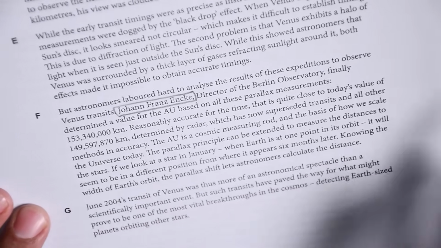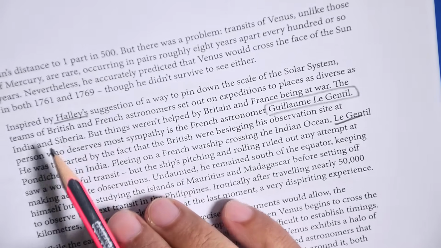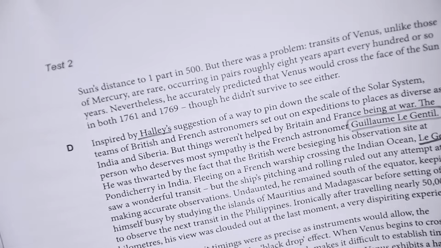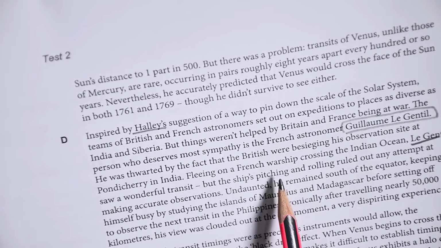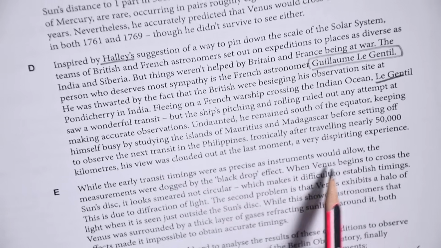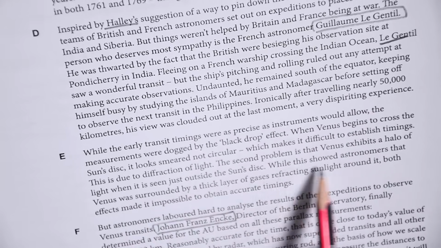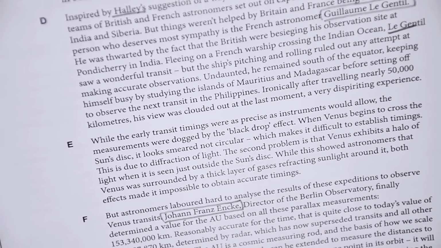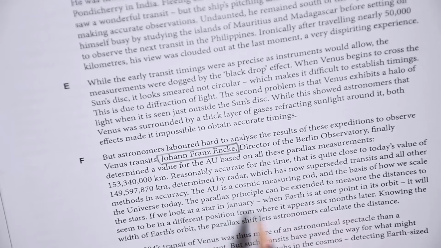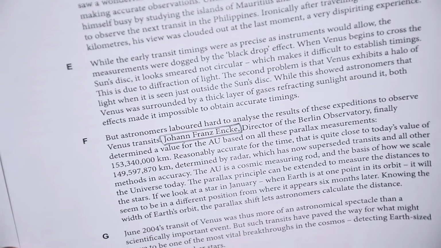There's no mention of him. Johannes Kepler. Let me just find Johannes Kepler actually. Well guys, I'm just looking for Johannes Kepler. Right, he may be somewhere else. Otherwise, if he's not here, this is one. Okay.